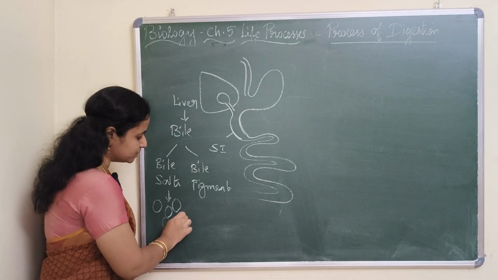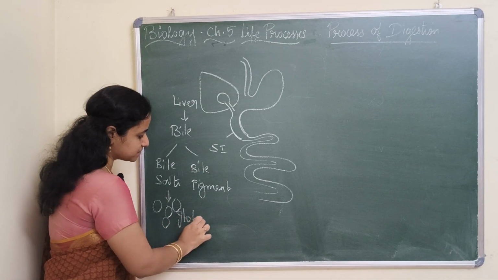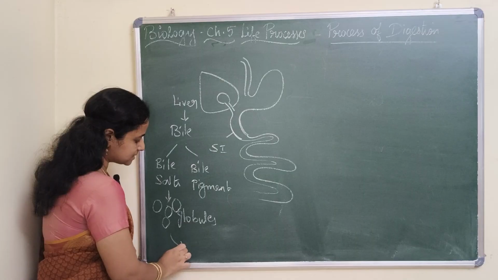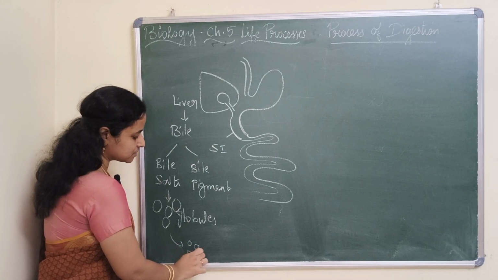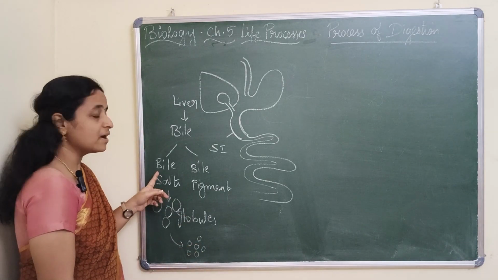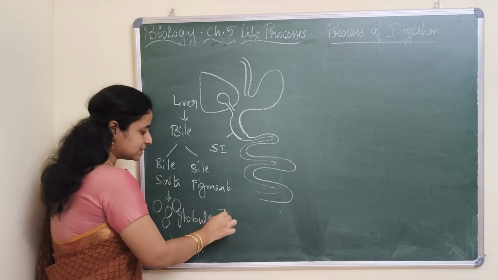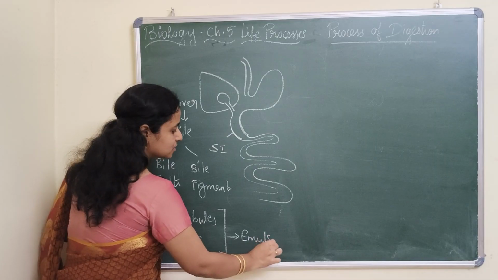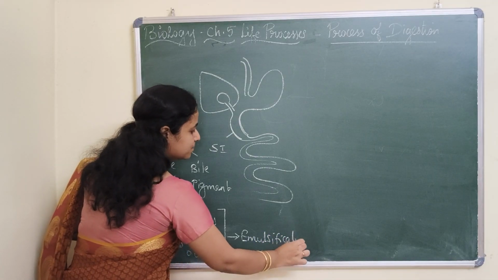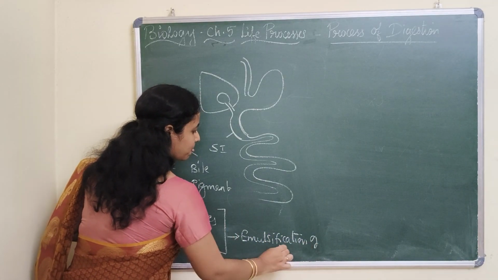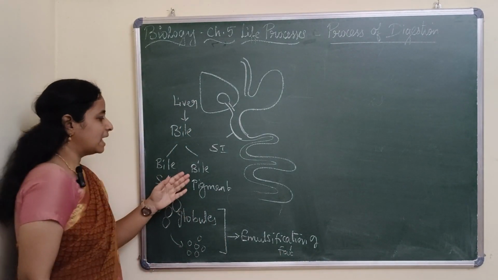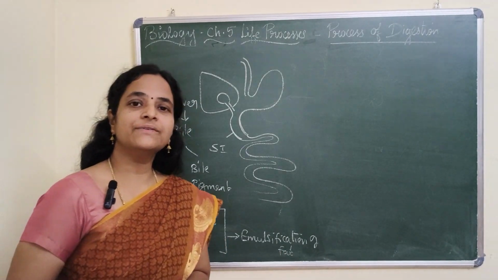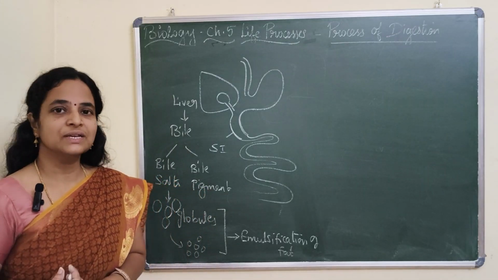These larger globules turn into smaller globules. This is done by the action of bile salts. You call this conversion emulsification of fat.